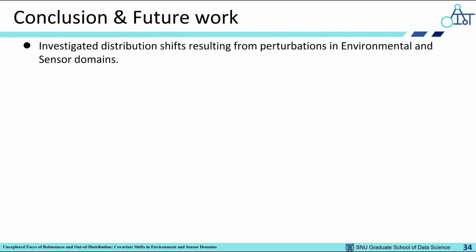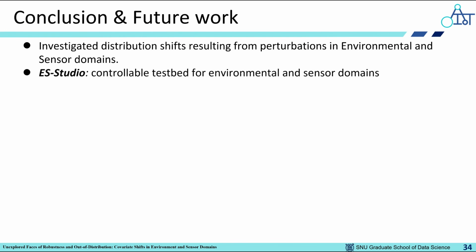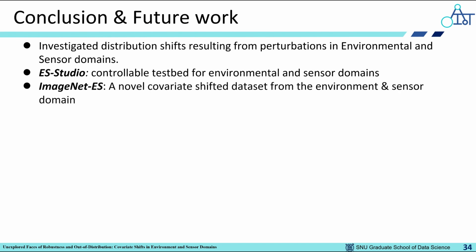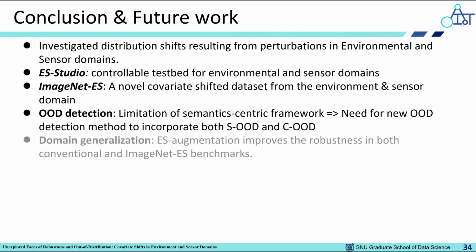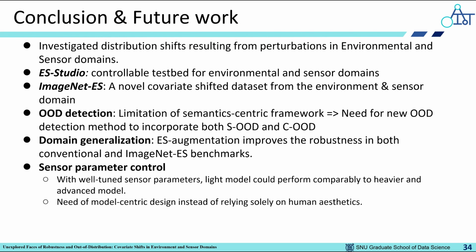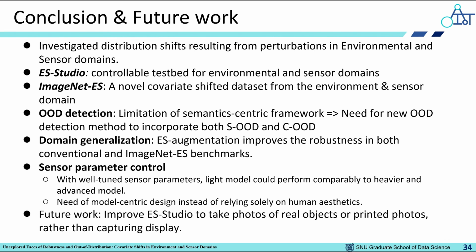To conclude, we investigated distribution shifts resulting from perturbations in environmental and sensor domains. To this end, we constructed ES Studio and collected a novel dataset, ImageNet-ES. With ImageNet-ES, we conducted comprehensive studies in OOD detection, domain generalization and sensor parameter control. Our future work would be to improve ES Studio to take photos of real objects or printed photos, rather than capturing a display.